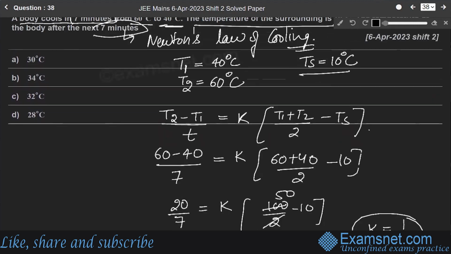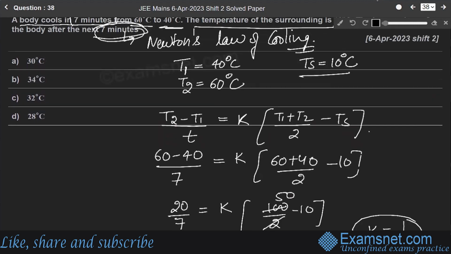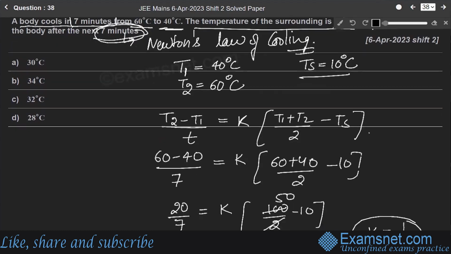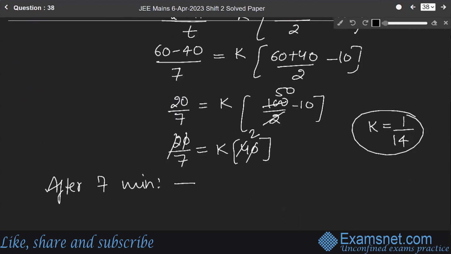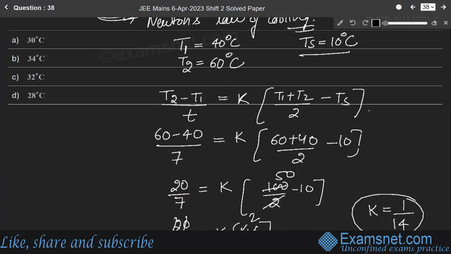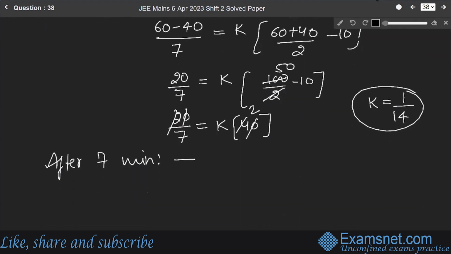Okay. Now it is saying that after 7 minutes, what will be the temperature? So after 7 minutes, the temperature will be, now T2 will be 40 and T1 we have to find.